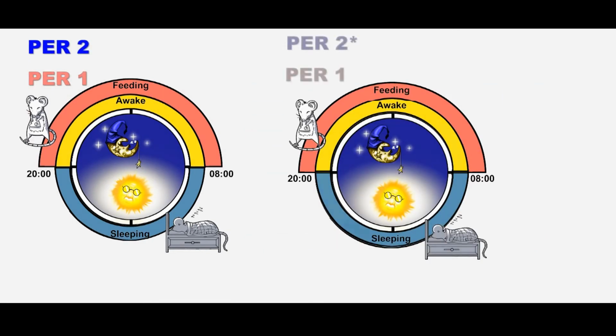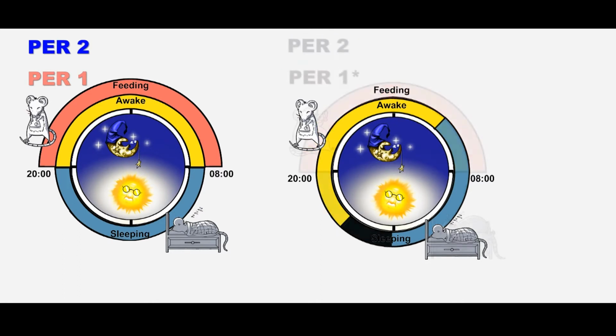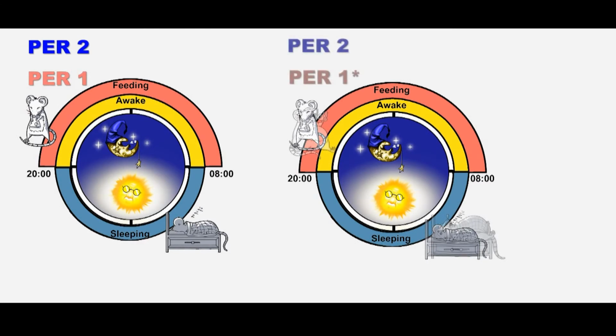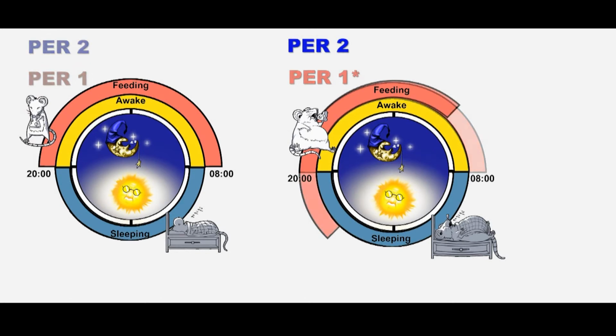Human PER2 S662G mice have been suggested as an advanced sleep phase syndrome model and exhibit a 4-hour phase advance of activity rhythms in light-dark cycles. In this study, we found that human PER1 S714G mice exhibit a markedly advanced phase of feeding behavior and are predisposed to obesity.